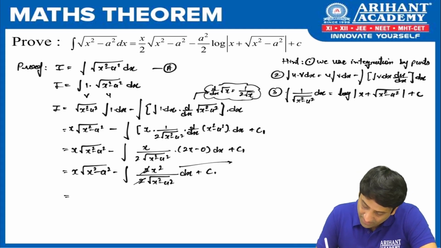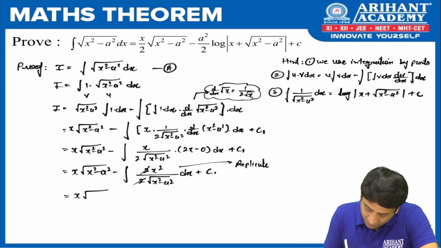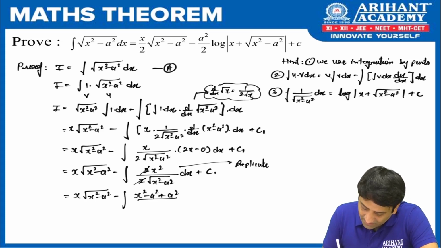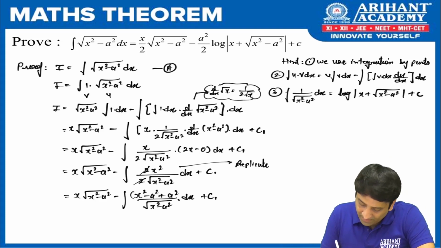Very good. यहाँ पे आपके दिमाग में क्या आना चाहिए? Replicate. चलो replicate करते हैं. x root of x square minus a square minus, can we replicate by adding and subtracting a square? चलो add subtract कर दिया. x square minus a square dx plus c1. ठीक है, चलो numerator में इसको एक group कर दिया.